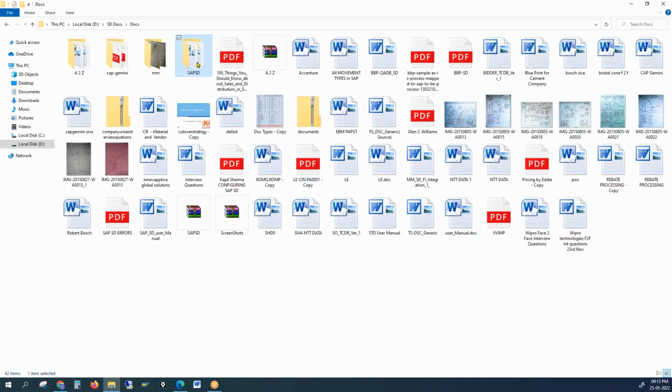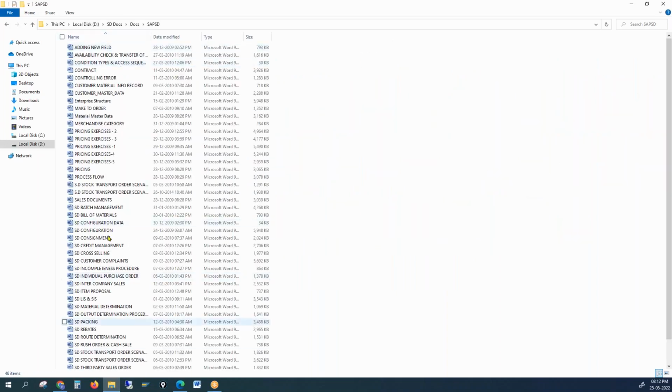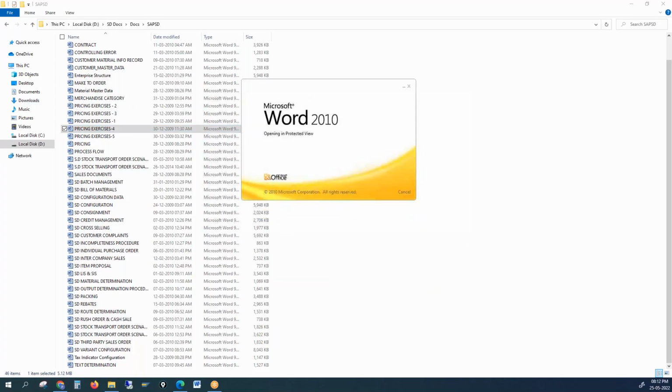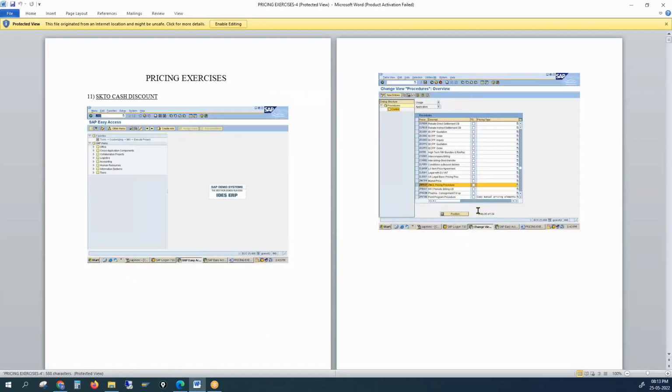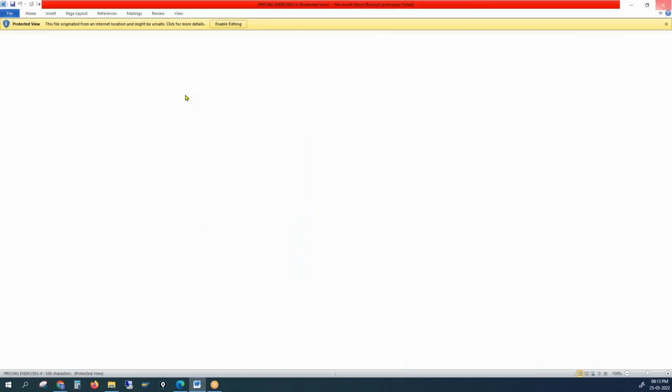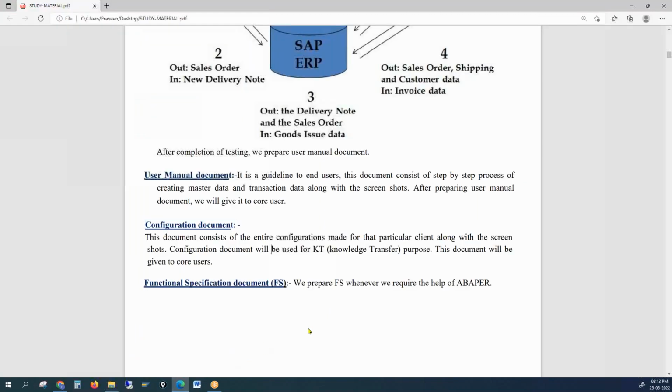You name a process in SD, and we have one set of complete documents. Every process and every configuration is available. Just like the user manual, this is a user manual for the consultants in the KT to understand how to use the system. Just like a user manual, you'll also have screenshot explanations here.